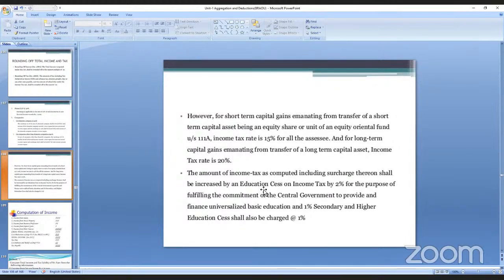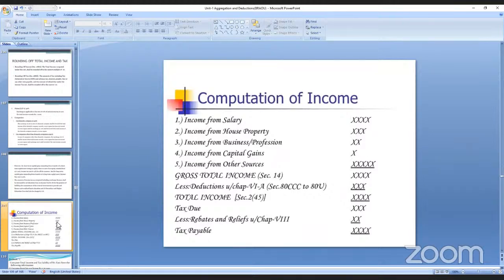And at the deduction and the income tax computed, that is surcharge, education cess is 2%, and the other cess is 1%. Totally it will be paid. So this is a format for computation of total income. On that, how much amount is due, how much rebate you will be getting.